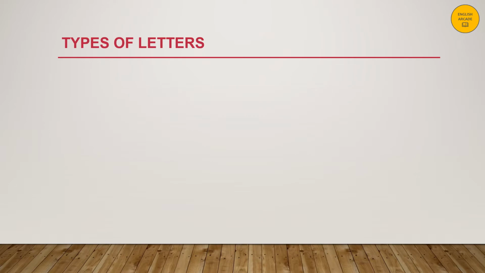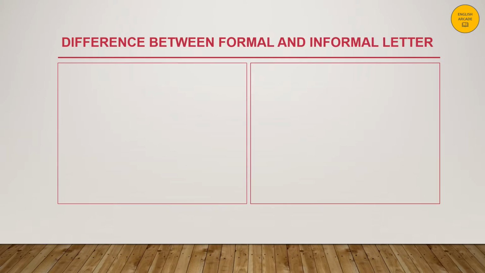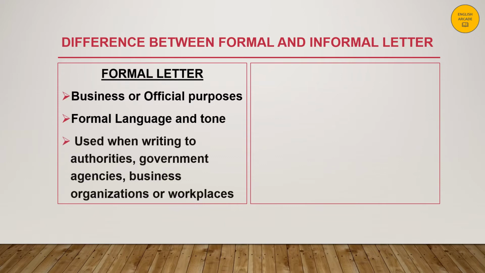Letters are broadly classified into two types: formal letters and informal letters. Let us understand the difference between a formal and an informal letter. A formal letter is written for business or official purposes. The tone and language of a formal letter are formal.